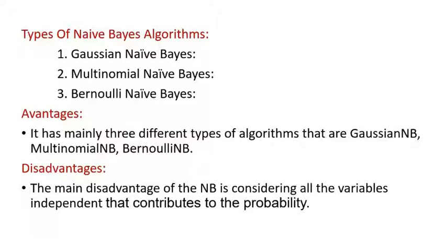This naive Bayes algorithm has some advantages and disadvantages, that is, pros and cons. First, the advantages. The first advantage is that it has mainly three different types of algorithms: Gaussian naive Bayes, multinomial naive Bayes, and Bernoulli naive Bayes.